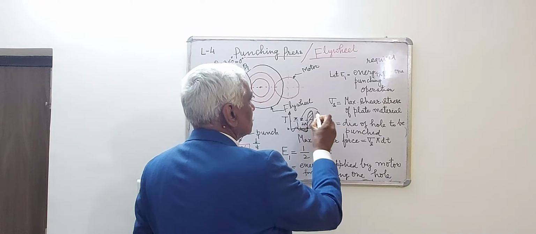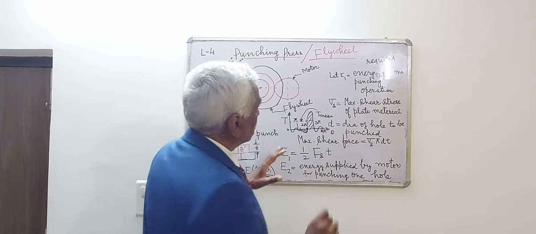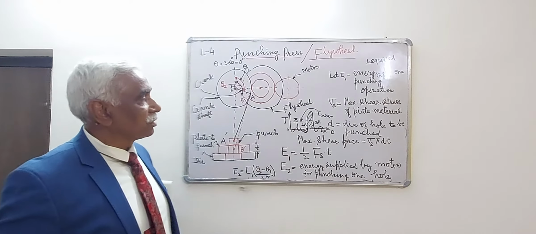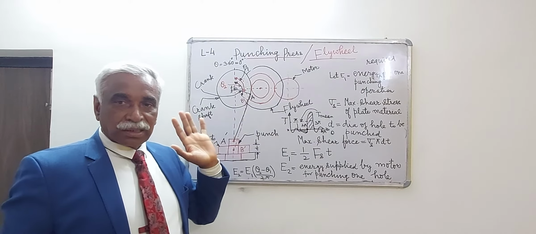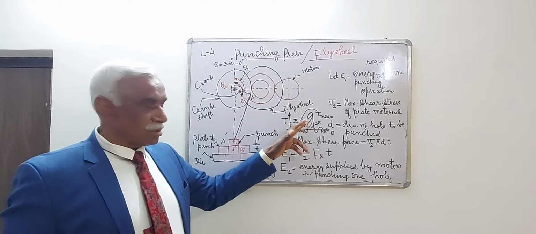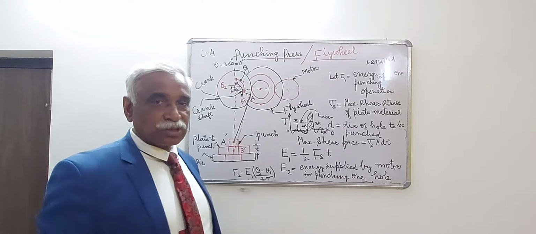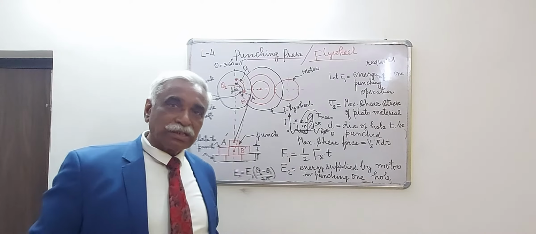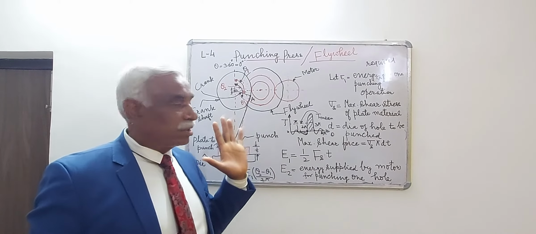Suppose this is the T mean. T mean is the mean resisting torque line. The work generated by the engine was found to be positive. It is taken with positive sign, or the energy generated by the engine is considered positive, when it is above the mean resisting torque line.